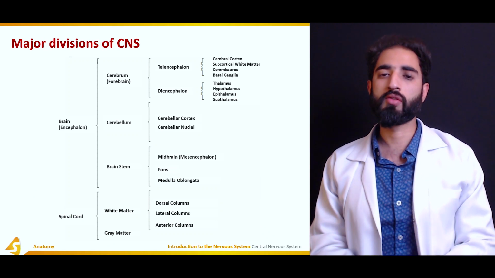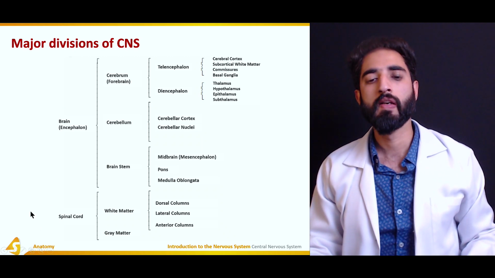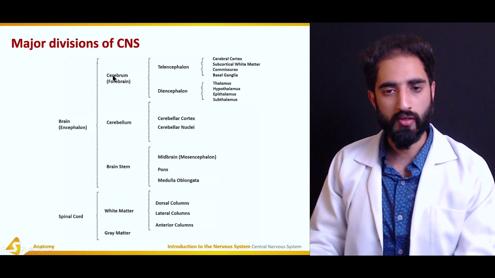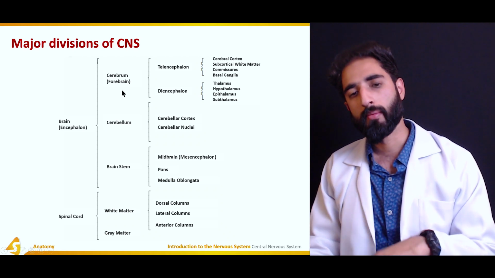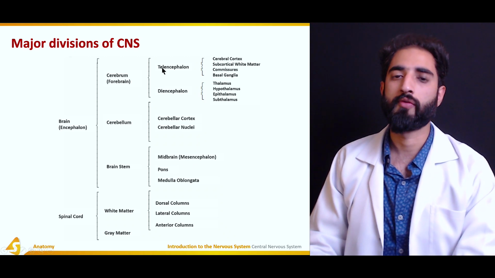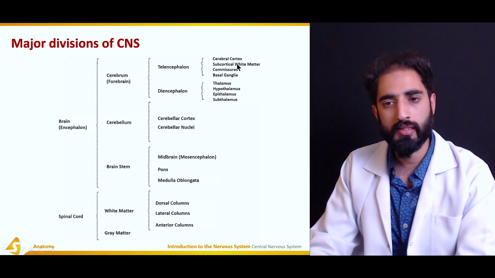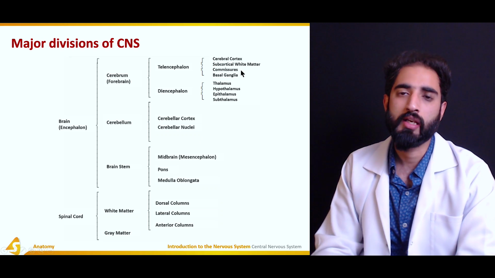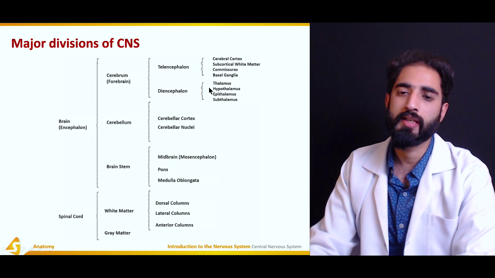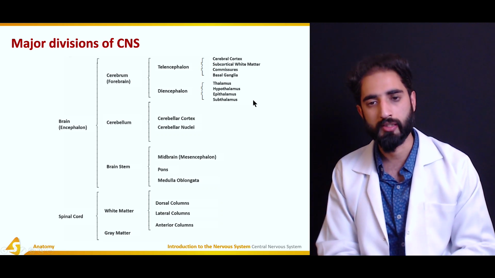Now, if we look at the major divisions of the central nervous system, majorly we have the brain, also known as encephalon, and the spinal cord. The brain consists of the cerebrum, which is also called the forebrain, and the midbrain and the hindbrain. The forebrain, or the cerebrum, is further divided into telencephalon and diencephalon. The telencephalon has the cerebral cortex, the subcortical white matter, the commissures, and the basal ganglia, such as substantia nigra. On the other hand, diencephalon majorly consists of thalamus and hypothalamus, as well as the epithalamus and subthalamus.